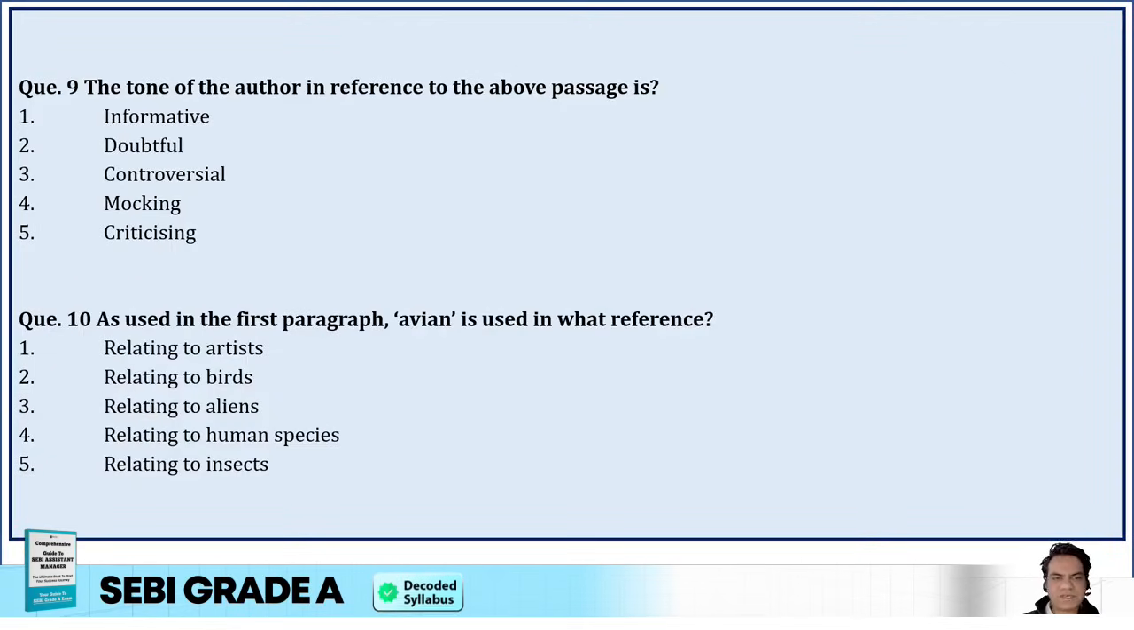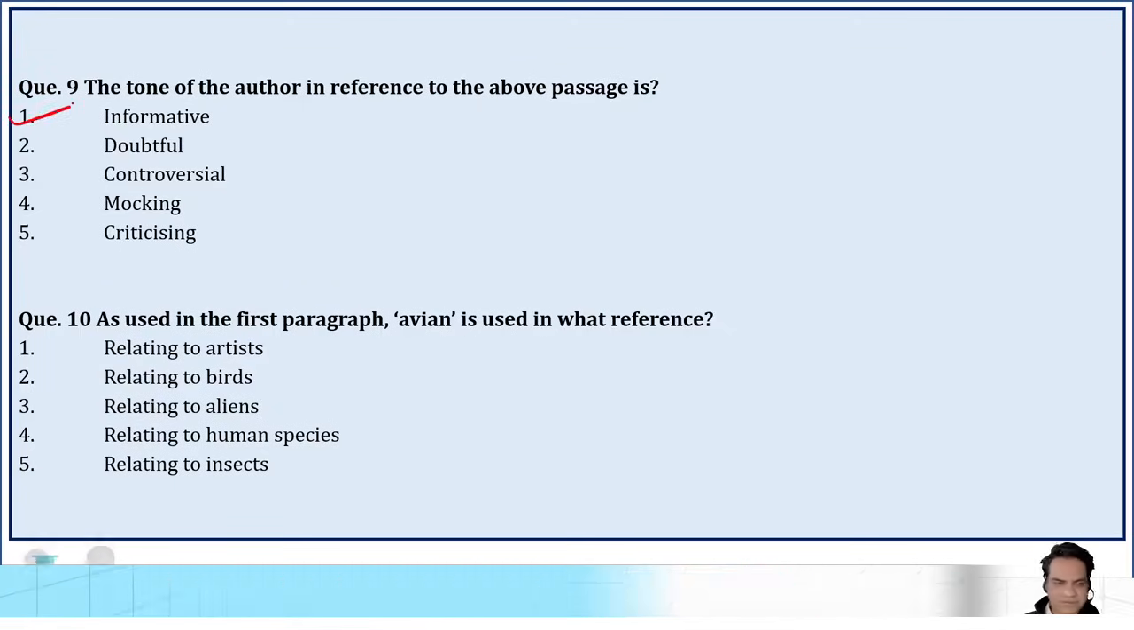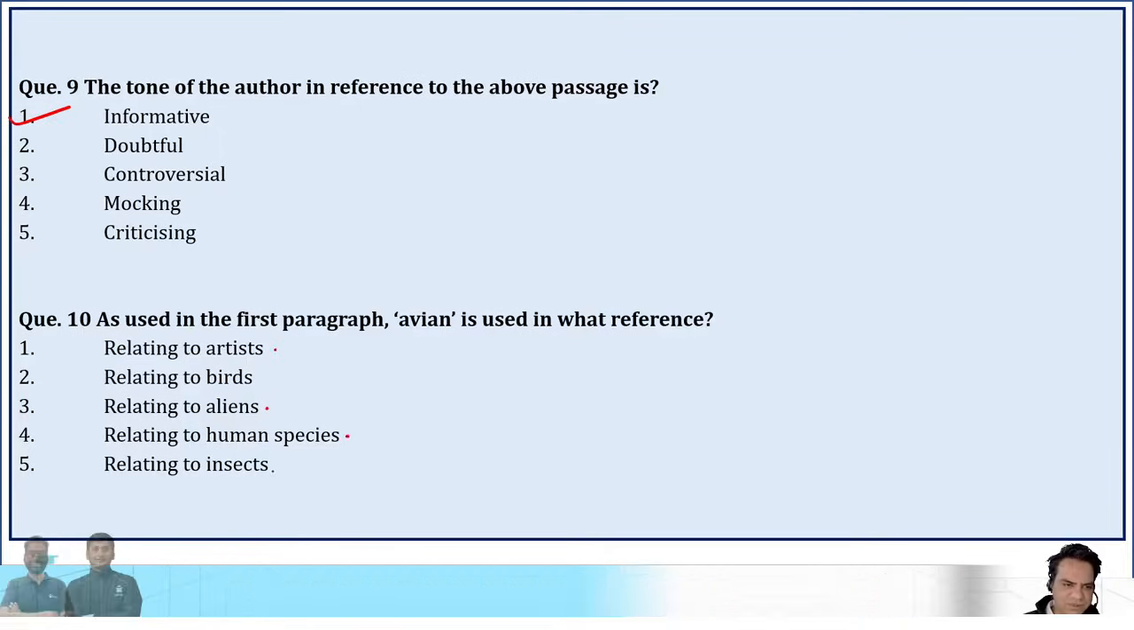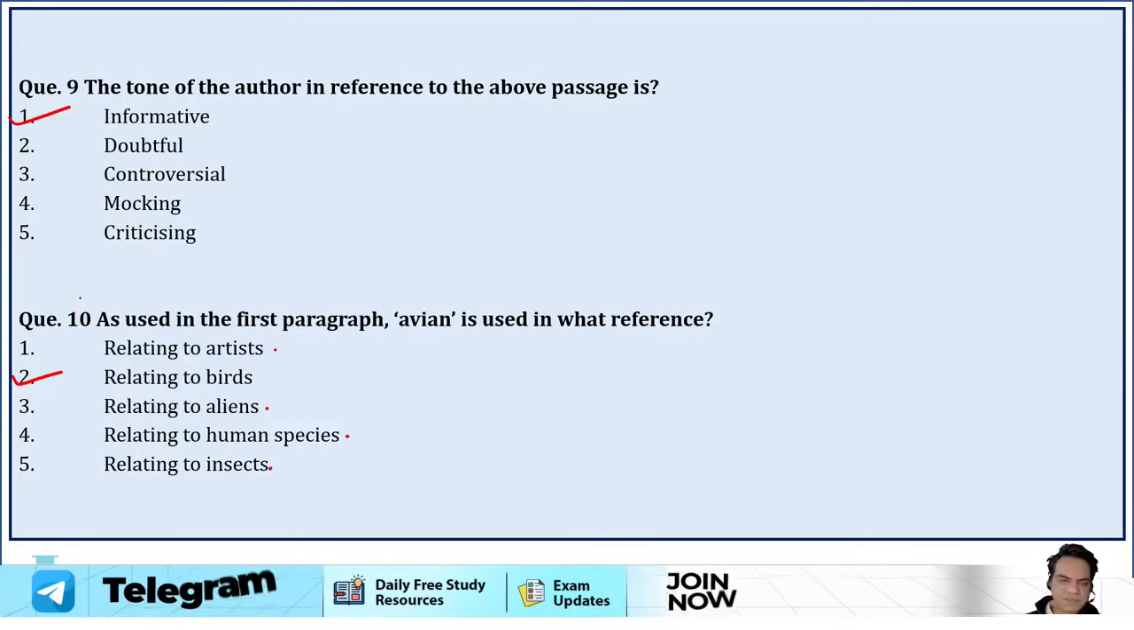Next, the tone of the author in reference to the above passage is informative, doubtful, controversial, mocking, or criticizing. Guys, it is informative. Next, as used in the first paragraph, avian is used for what reference? Related to artists, aliens, human species, insects? Avian means birds, as in aviary. The correct answer is option B, relating to birds, avian. So aviary, avian, these are birds.